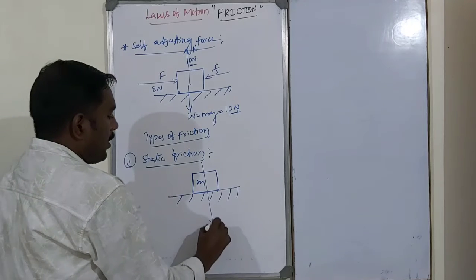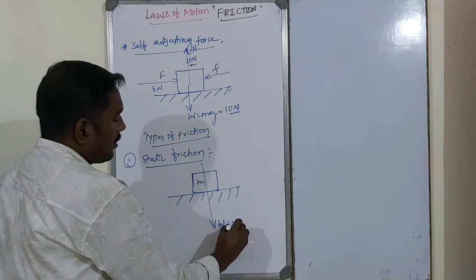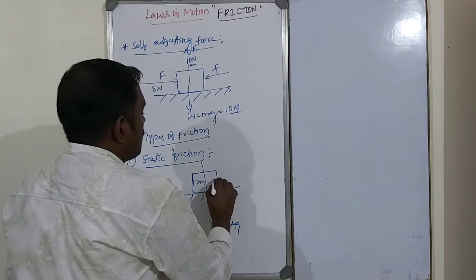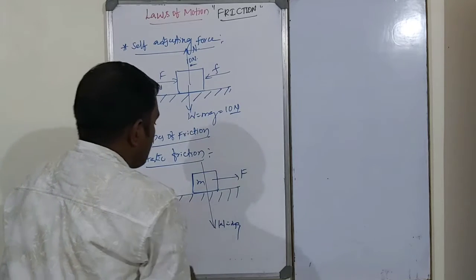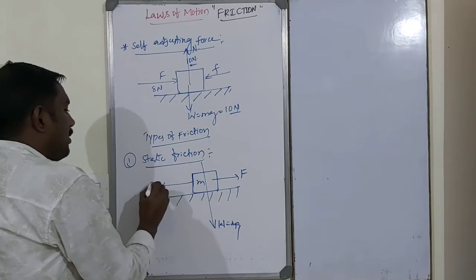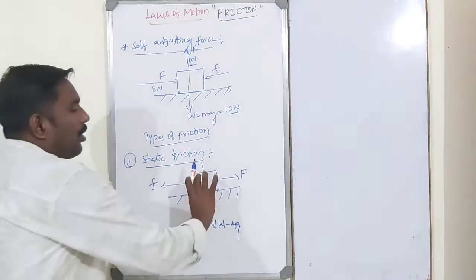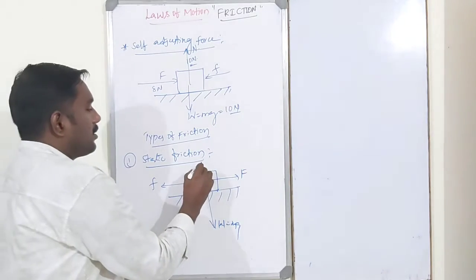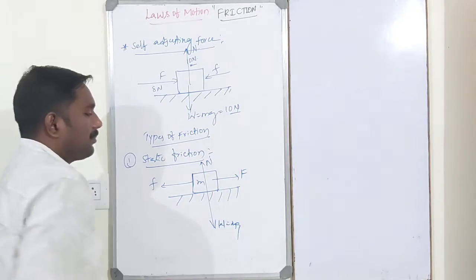The weight of the body always acts downward. This is the weight, this is the applied force, this is the normal reaction, and this is the frictional force. The body tends to move in this direction, and the frictional force acts in the opposite direction.